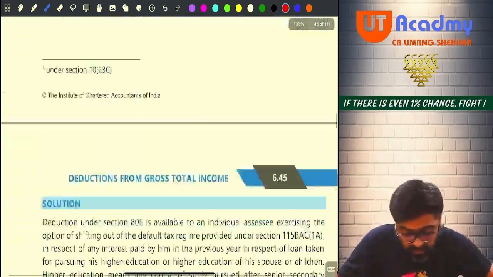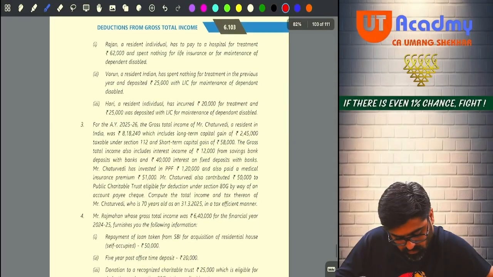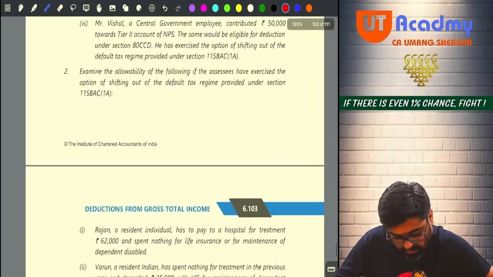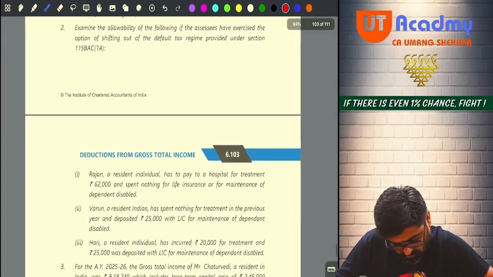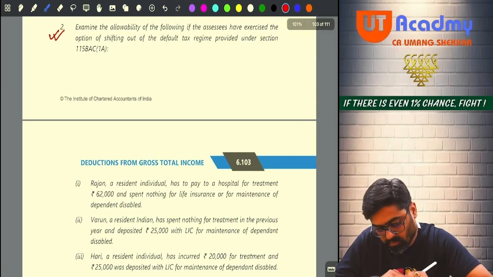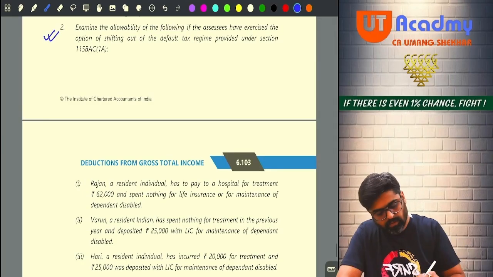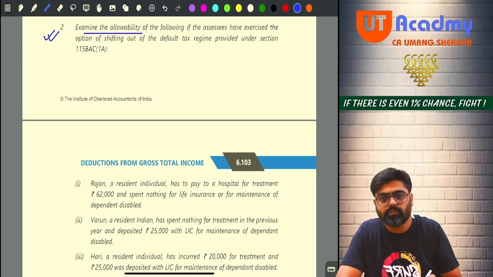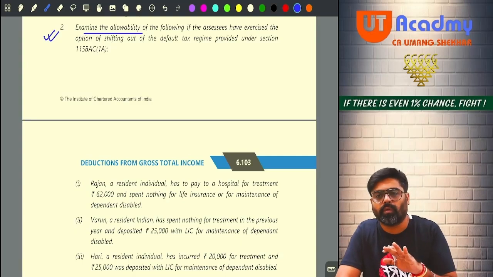Now one more question is there in illustrations. Test your knowledge. Second question. Examine the allowability. You are just supposed to say whether it is allowed or not allowed.